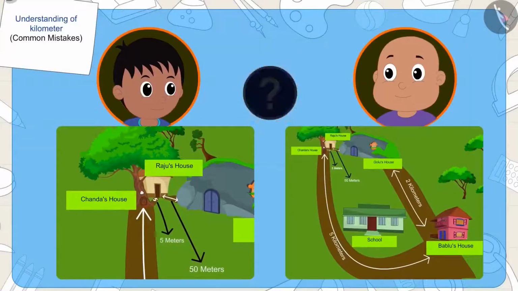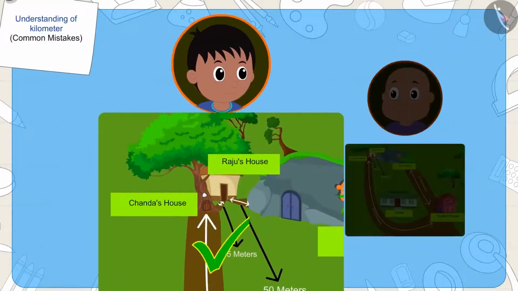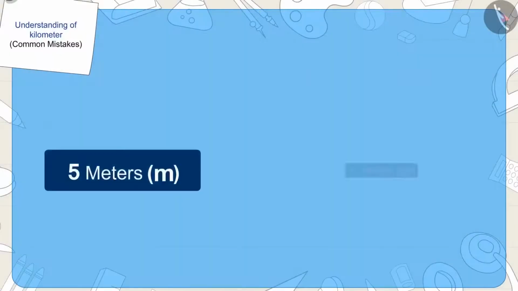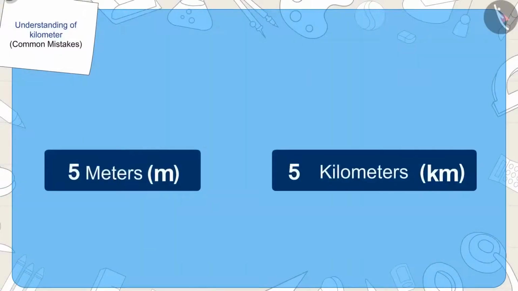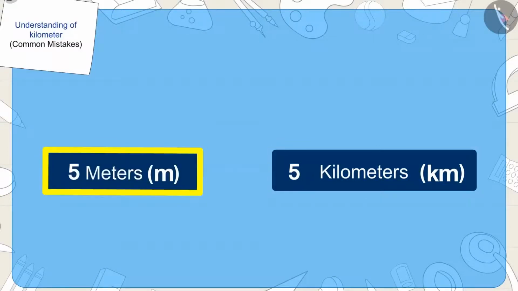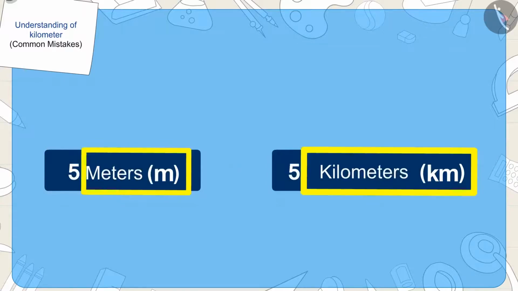So, whose point is correct? Right. Raju's argument is right. His house is closer to Chanda's house. Kids, remember that whenever we have to compare distances or lengths, then we should compare not only their numbers, but also their units.